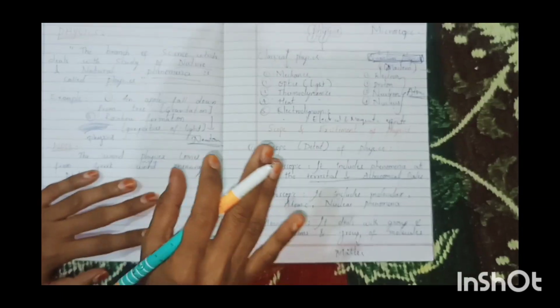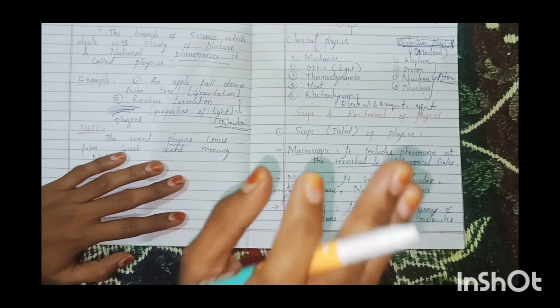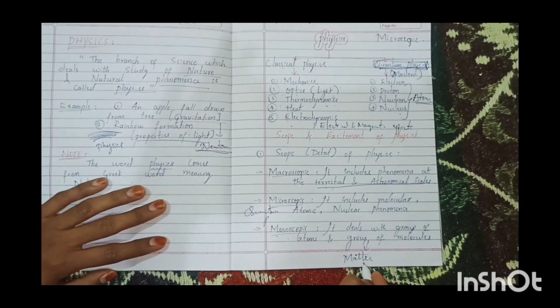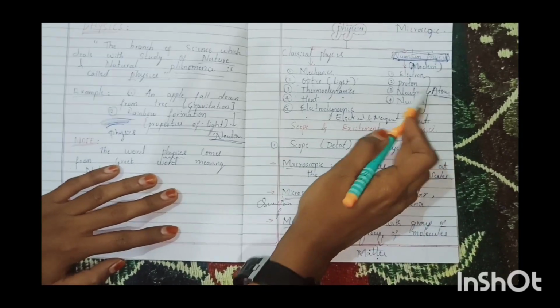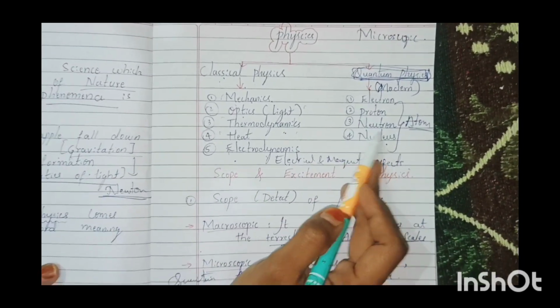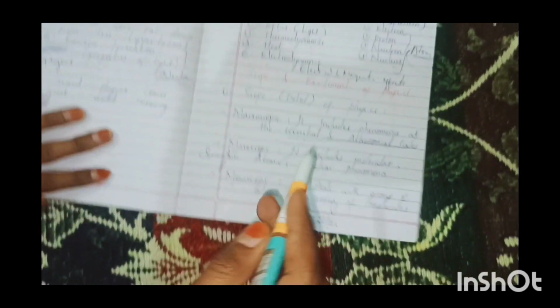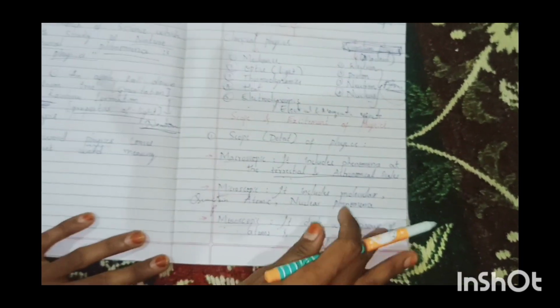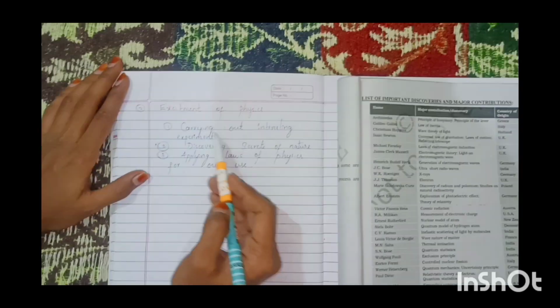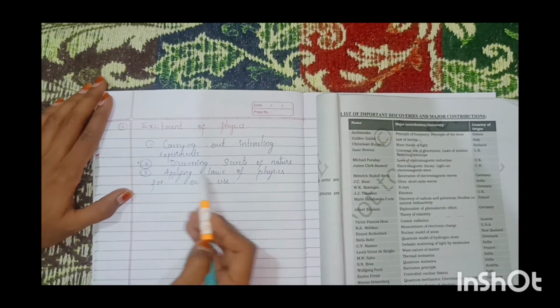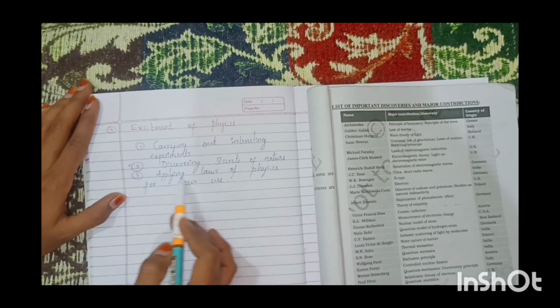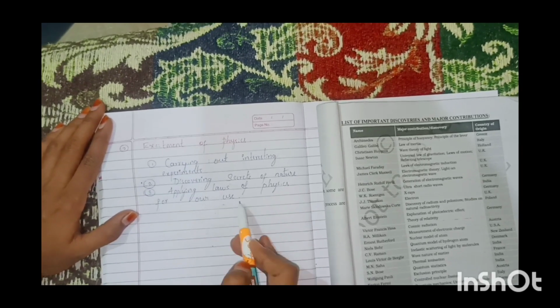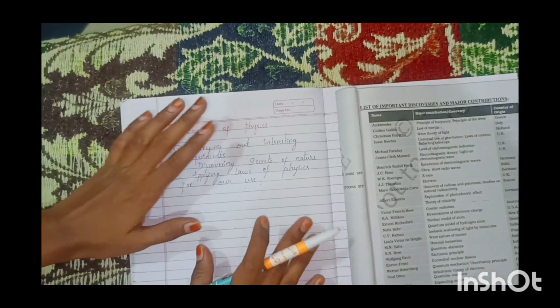In that matter, all your atoms, electrons, protons, neutrons, nucleus, that is a group of atoms, which means matter only. Next is excitement: interesting experiments, discovering secrets of nature, applying laws of physics for our use. These are some excitements of physics.